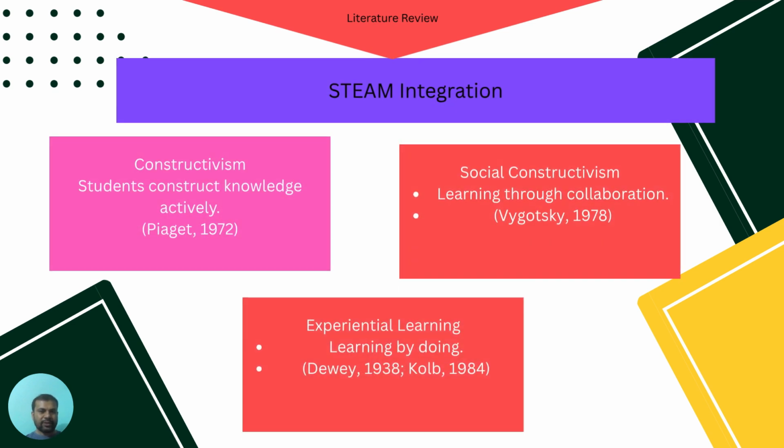STEAM integration in this activity or instructional model. This activity integrates all five components of STEAM. Science is represented through the five kingdom classification. Technology is applied by designing the concept map using Canva.